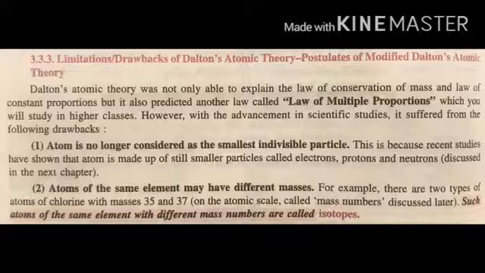Second, atoms of the same element may have different masses. For example, there are two types of atoms of chlorine with mass 35 and 37 on the atomic scale, called mass number, discussed later after this video. Such atoms of the same element with different mass numbers are called isotopes.